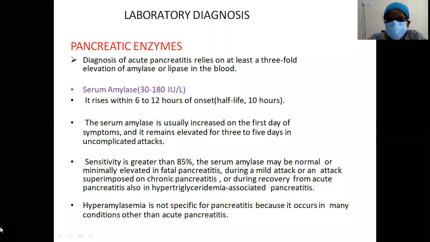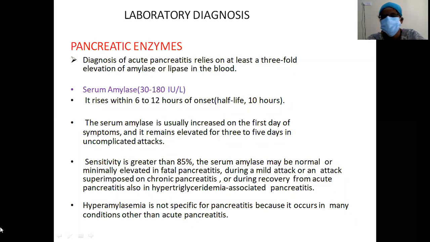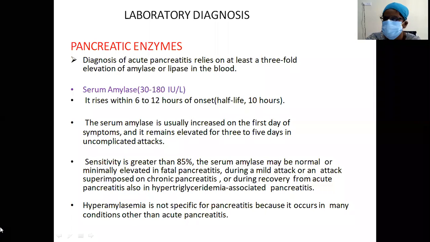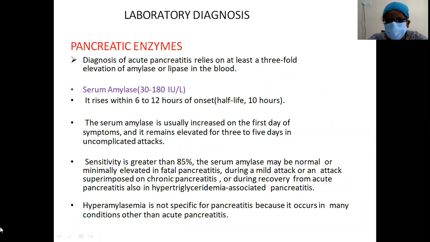Serum amylase: what's the normal range? 30 to 180 international units per liter. It usually increases within 6 to 12 hours of the onset of the pain. The serum amylase is usually increased on the first day of symptoms and remains elevated for 3 to 5 days in uncomplicated attacks. Sensitivity is greater than 85%. It may be normal or minimally elevated in fatal pancreatitis, during a mild attack or an attack superimposed on chronic pancreatitis, or during recovery from acute pancreatitis, also in hypertriglyceridemia-associated pancreatitis.